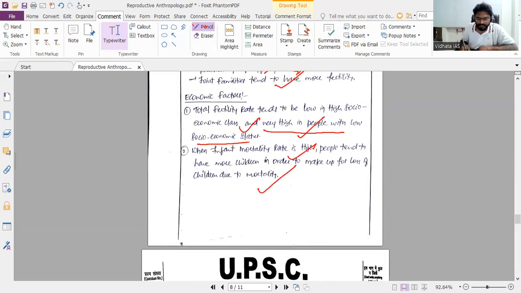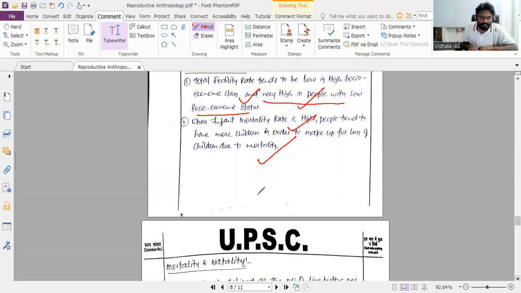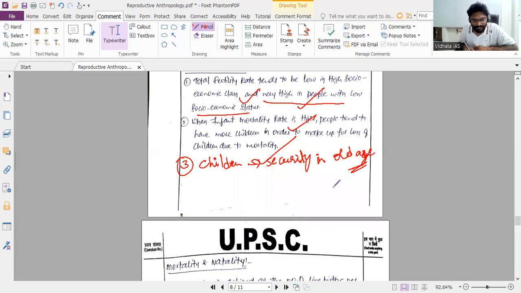Next, a very important thing: these people see children as security in old age. If more children are there, anyone could take care of them when they reach old age. So children are seen as security in old age, as a security asset. This is the economic angle.